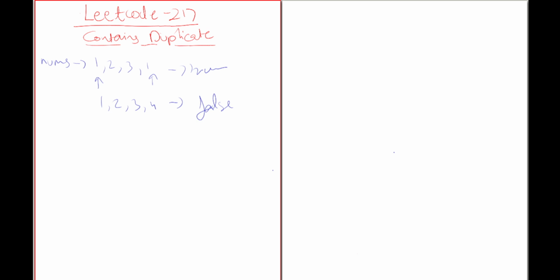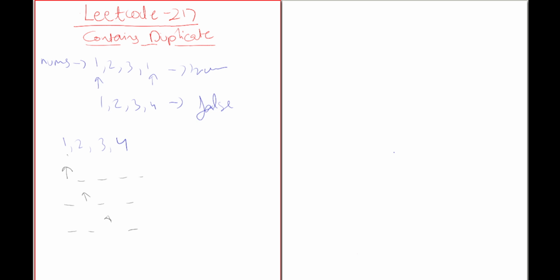So what happens if we plan to go through brute force solution? What we'll do, we will iterate through each element in the array, and then we will look if that element appears more than once. We will check for 1 and see if it exists anywhere in the array. Then we'll check for 2, then 3, same for 4. And if it does, then it's good, we return true, otherwise false.